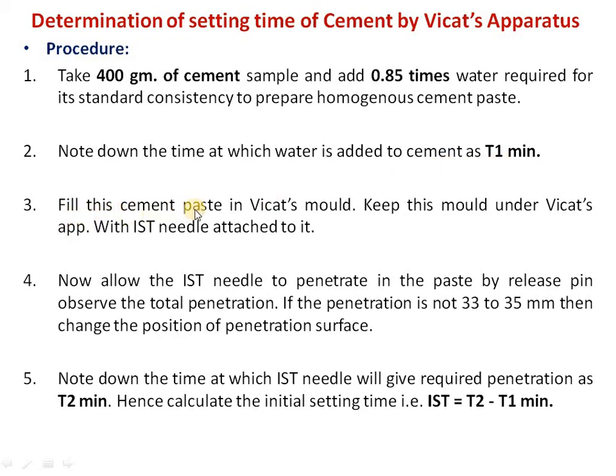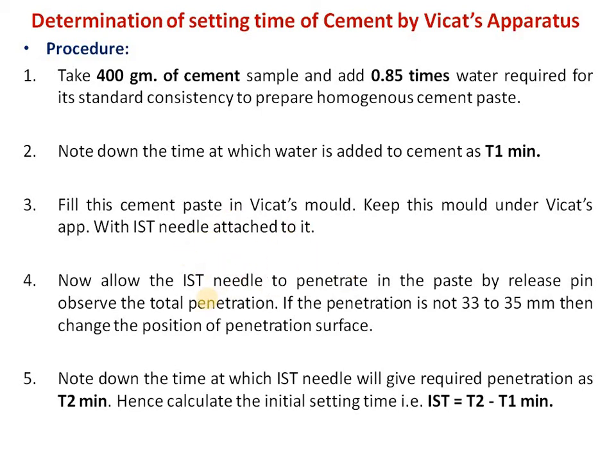Now fill this cement paste in the Vicat's mold. Keep this mold under the Vicat's apparatus with the IST needle attached to it. So we are not using the plunger now. We should attach the IST needle, that is the initial setting time needle, to the Vicat apparatus.